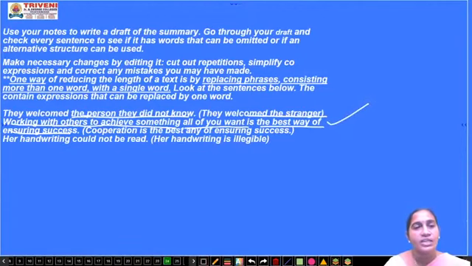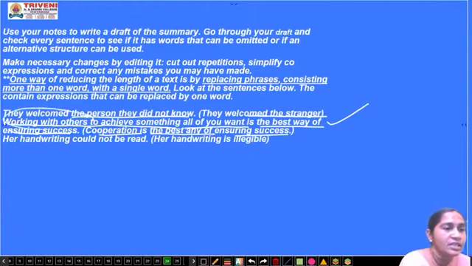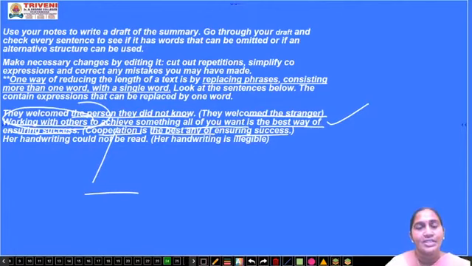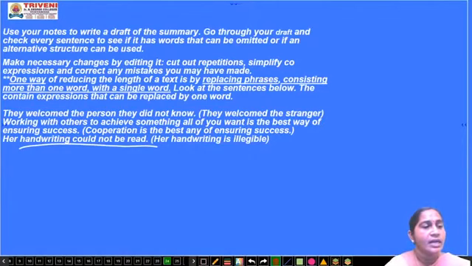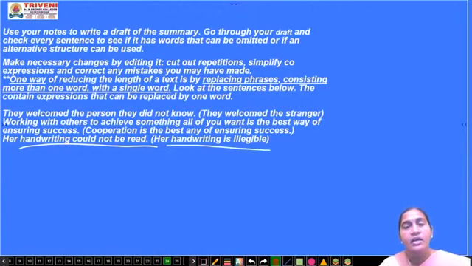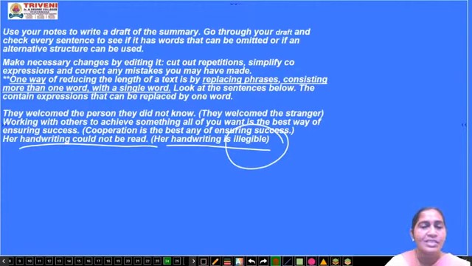How they have summarized it: cooperation is the best way of ensuring success. Working with others has been shortened into cooperation. Now see the next example. Her handwriting could not be read is the sentence. It has been summarized as: her handwriting is illegible, meaning not easy to read.